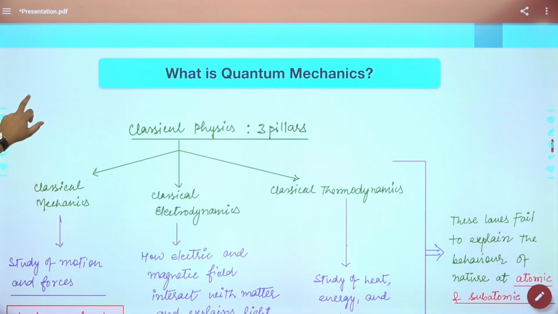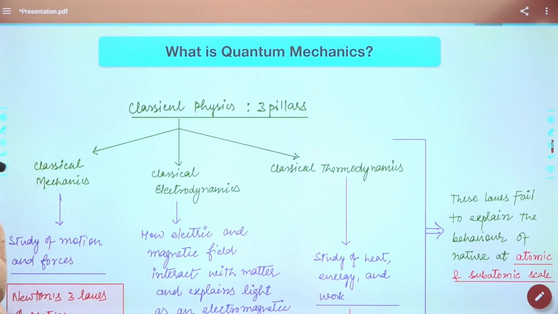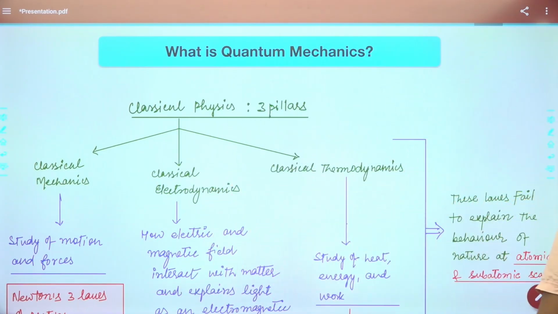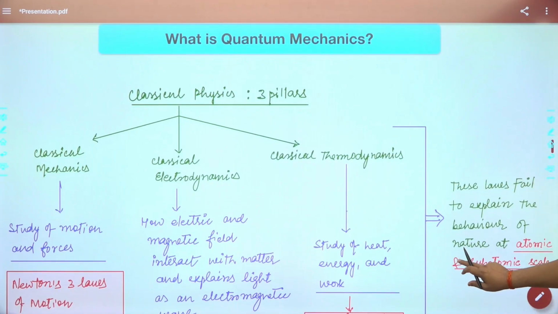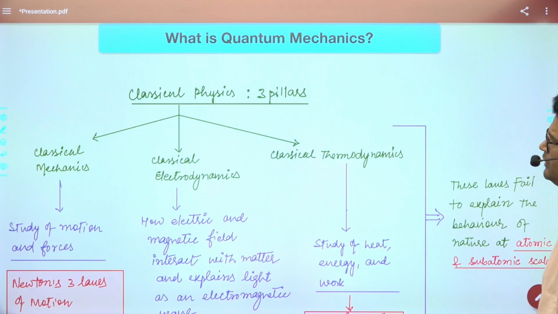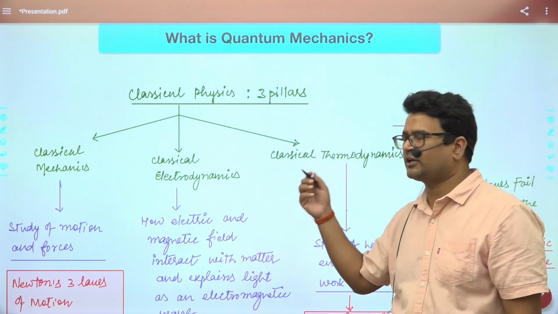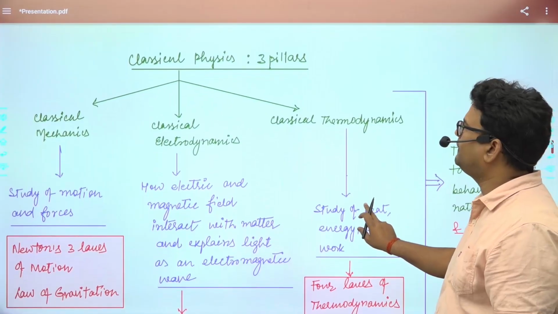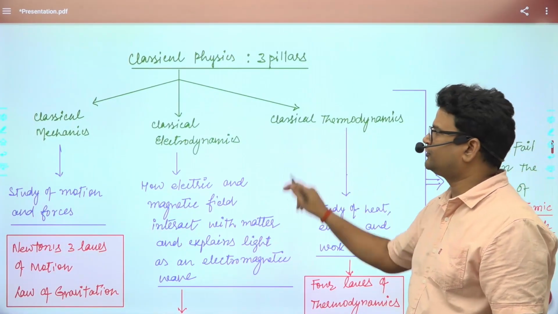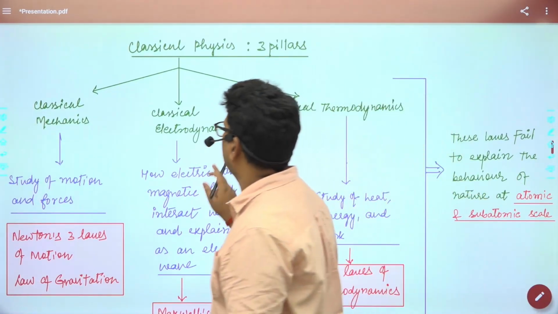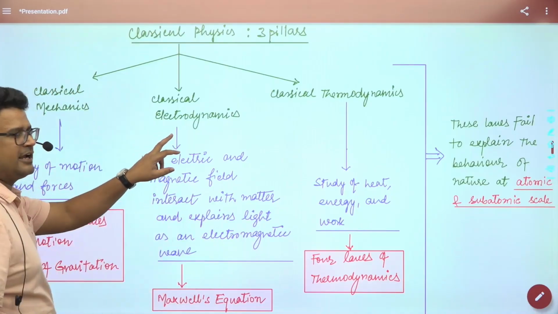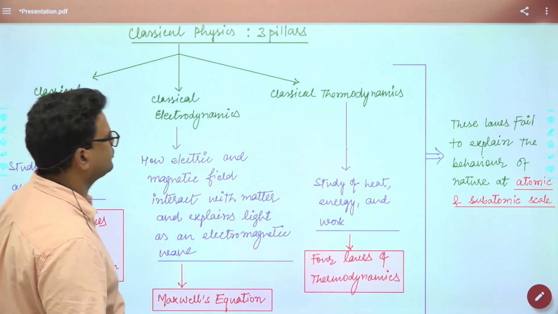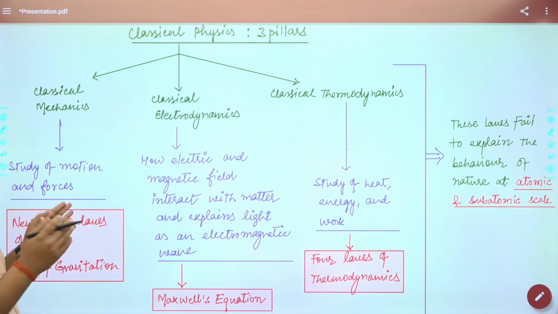Quantum mechanics is an emerging field and a little complicated to understand. Quantum mechanics is different from classical physics. Classical physics is based on three pillars. The first is classical mechanics, the second is classical electrodynamics, and the third is classical thermodynamics. These three pillars combine to form classical physics.